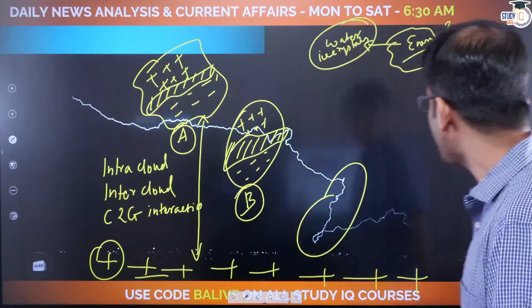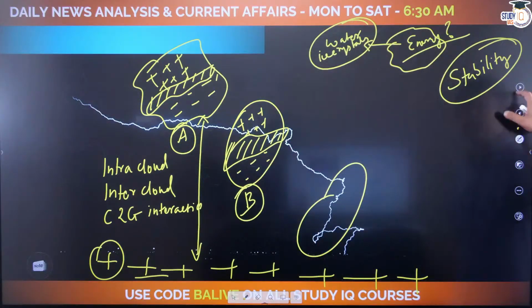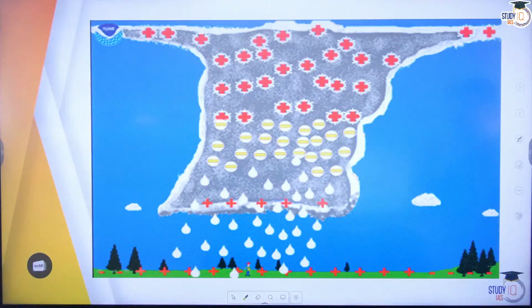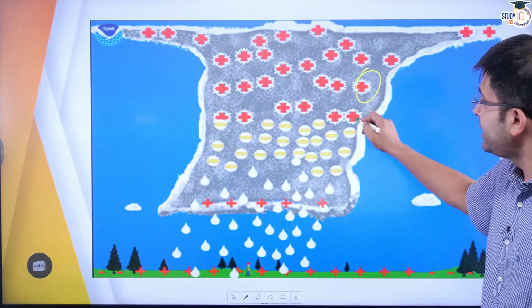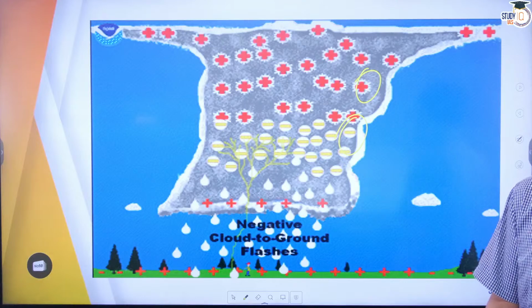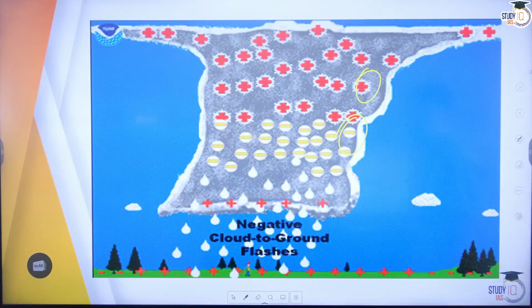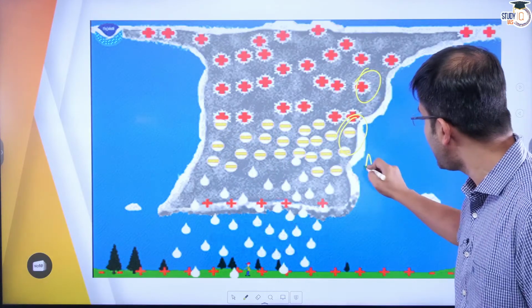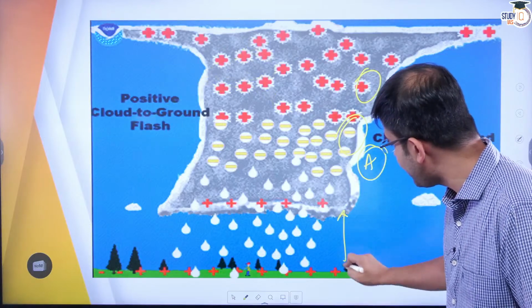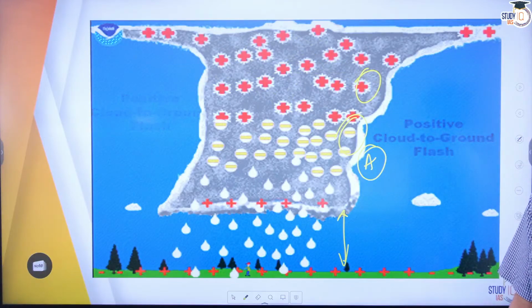Now let's understand the process in the simplest manner. Let's look at this. Essentially, the intra-cloud flashes. You see these charges seeking to interact with each other. At the same time, you have this particular cloud A seeking stability by interacting with the positive of the ground.